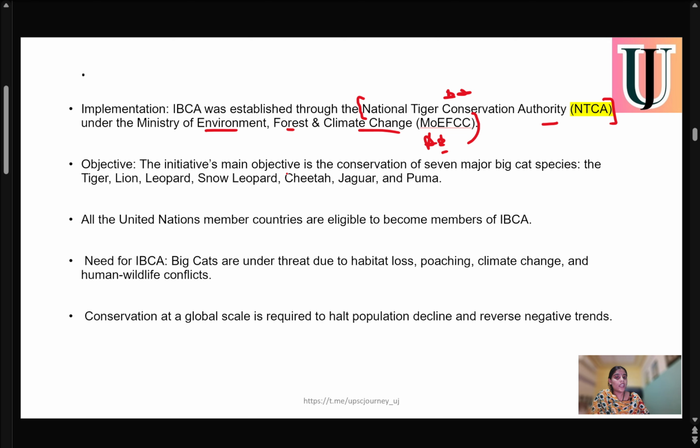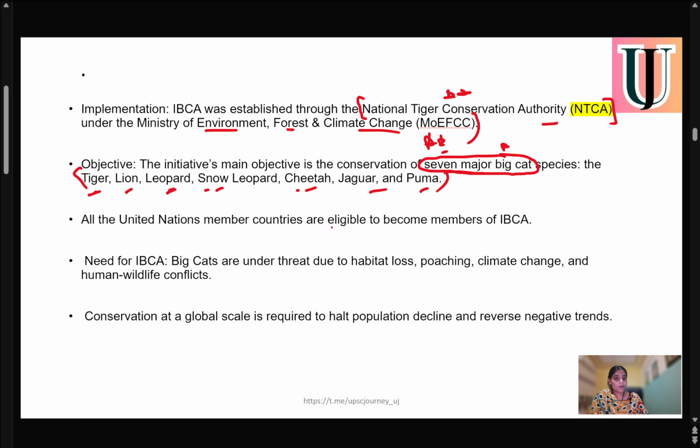The objective is to protect the conservation of 7 major big cat species: tiger, lion, leopard, snow leopard, cheetah, jaguar, puma. So the main focus of this International Big Cat Alliance is to conserve and protect these 7 big cats: lion, tiger, leopard, snow leopard, cheetah, jaguar, and puma.